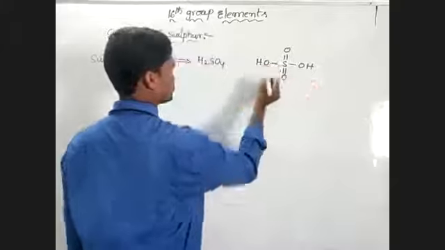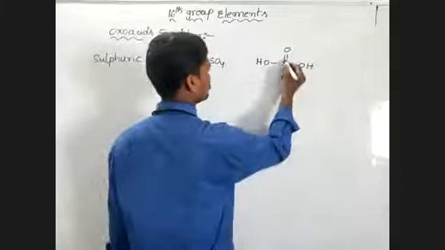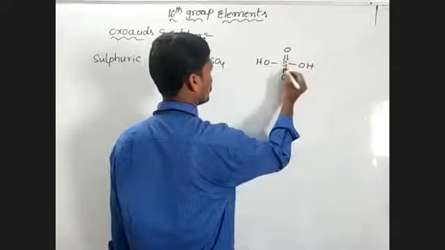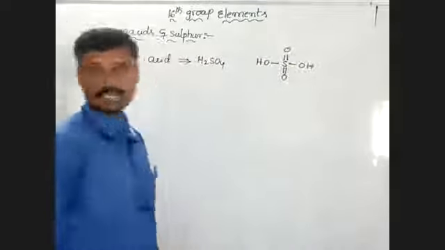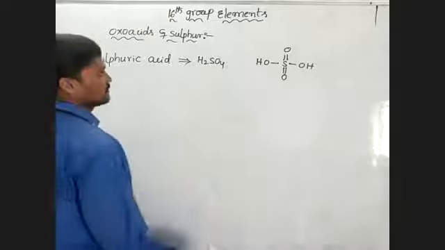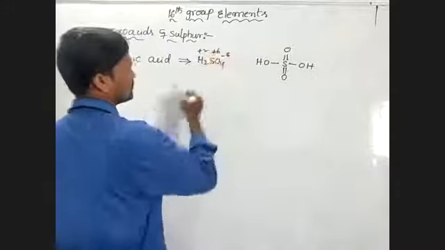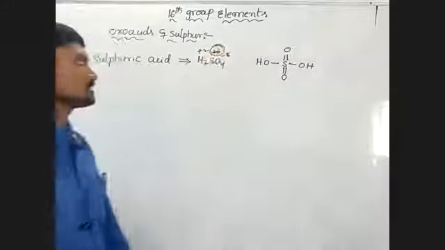Sulfur has valence of 6 electrons, so 1, 2, 3, 4, 5, 6, 6 electrons. So in this, the oxidation numbers are -8, +2, and +6. So the sulfur oxidation number is +6.